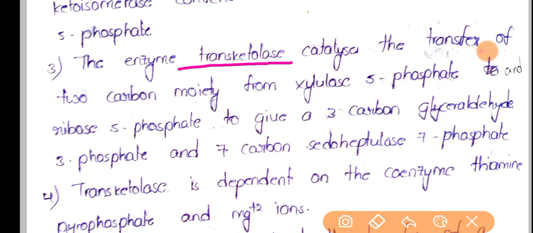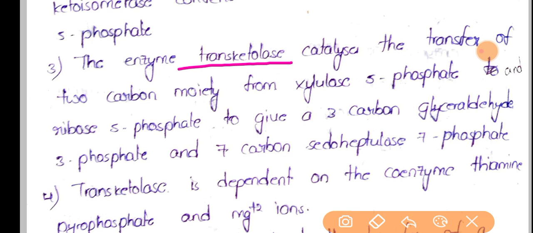From xylulose 5-phosphate, a 2-carbon moiety is separated and given to ribose 5-phosphate to make pseudoheptulose 7-phosphate, and along with it, glyceraldehyde 3-phosphate is also produced.